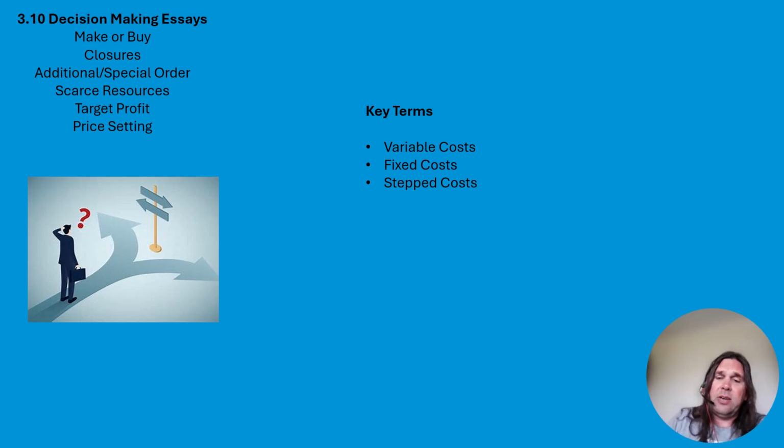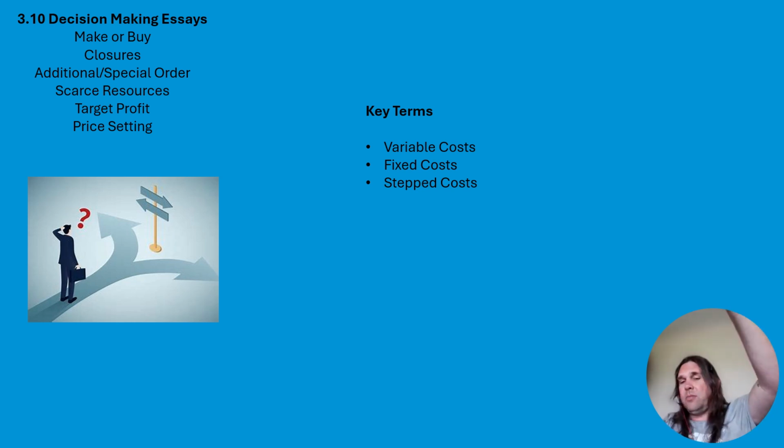So if it was 100,000, you pay 100,000 for 50,000, but then it will be 200,000 for 50,001, and that's everything up to 100,000 units. And so we've got that stepped element, and that's something we could use as a key term when we're linking it to fixed costs. If we're talking about increasing or decreasing output, are there any step costs involved, which means that we could potentially reduce or obviously increase our fixed costs? So make sure you can differentiate between these costs.